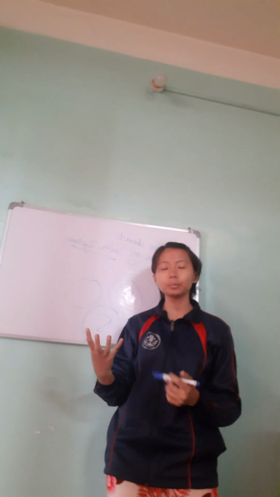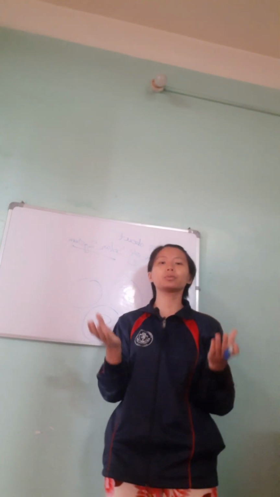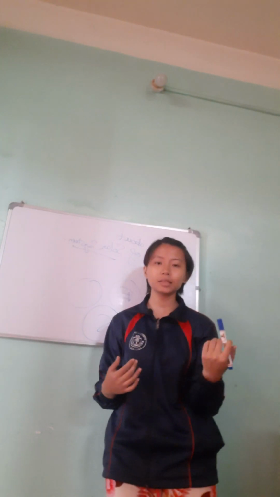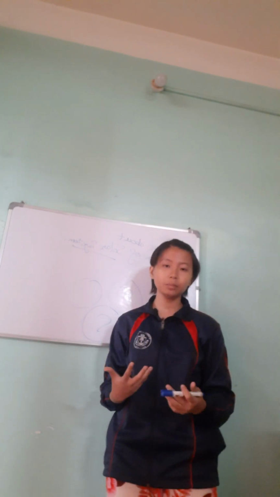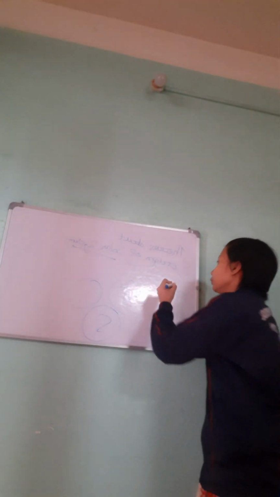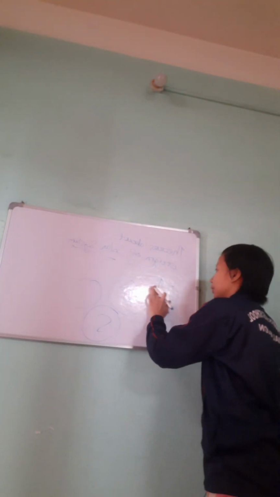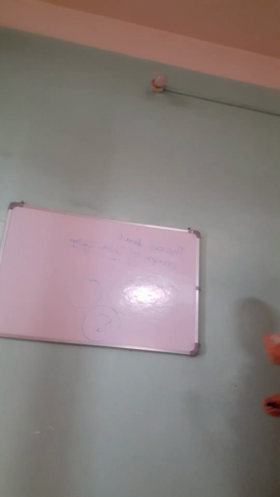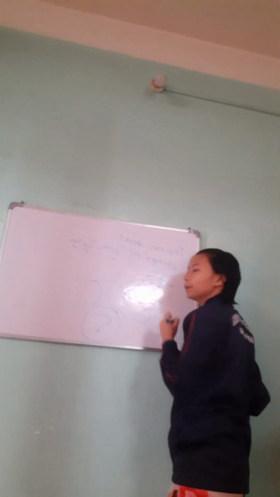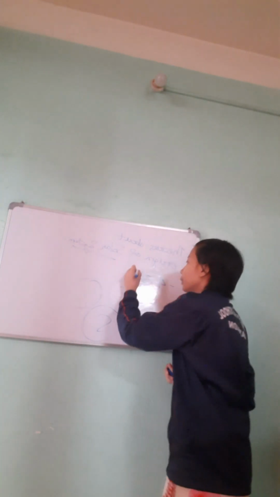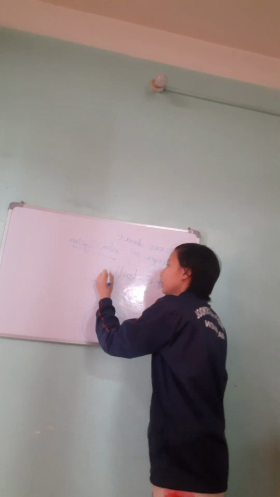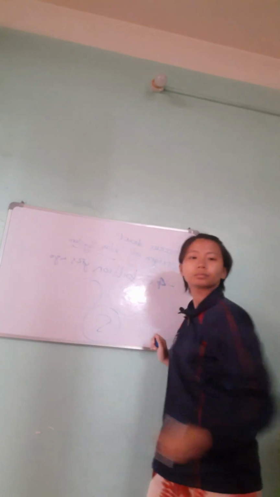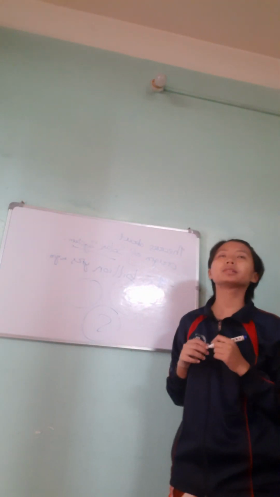Our Earth has a gravitational pull of its own. The Sun has a gravitational pull of its own. The various other planets are rotating around the Sun and on their axes. That is what a gravitationally bound system is. And it was formed about 4.6 billion years ago. Remember the term 4.6 billion.